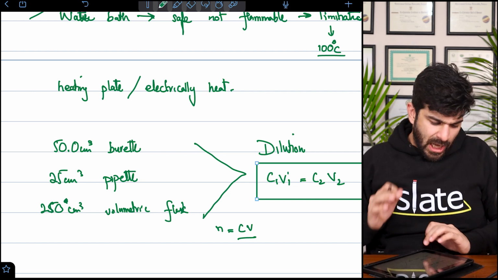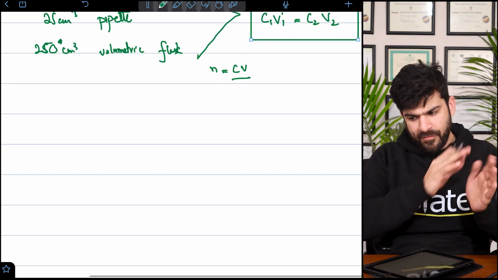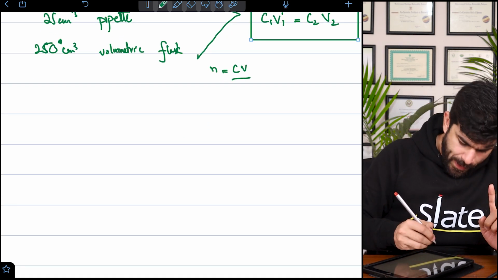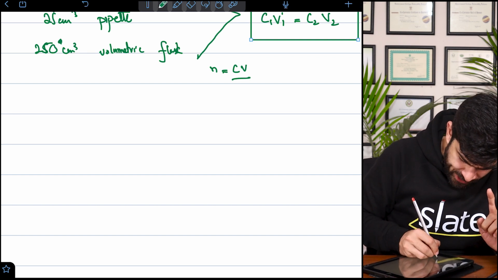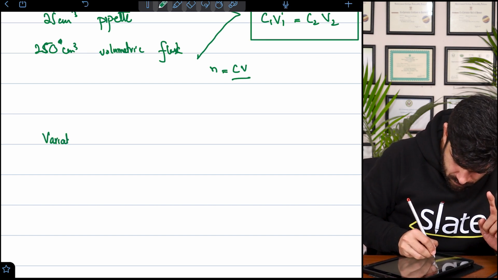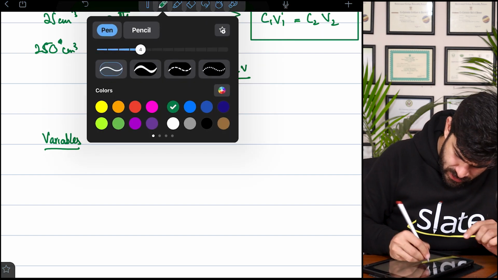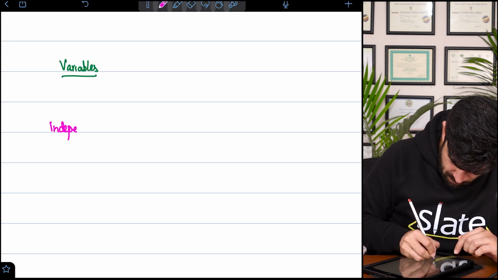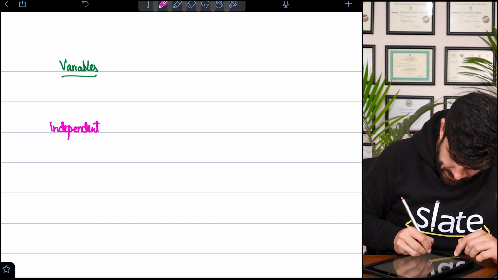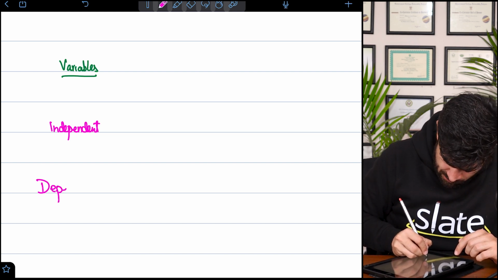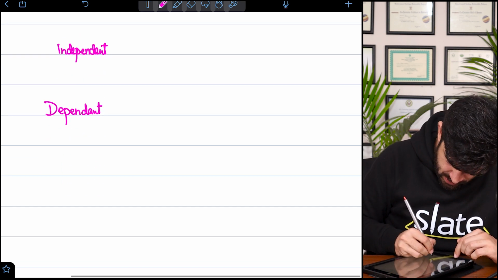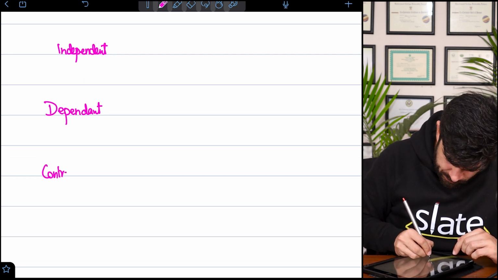So most importantly, the last thing about today, before we talk about analysis which has graphs, before we talk about graphs, we need to know the variables. There are three types of variables: independent, dependent, and controlled.